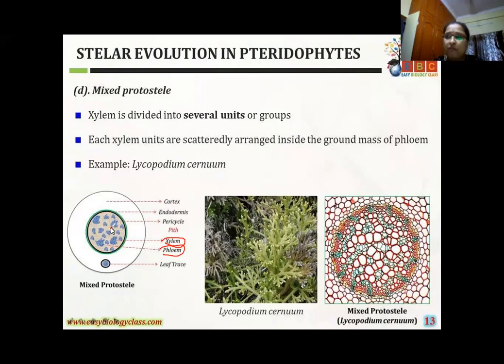The xylem and phloem are uniformly distributed in a cross section of the steel. Xylem appears in the form of irregular groups. In a cross section of Lycopodium you can observe the xylem part: it is in irregular groups.